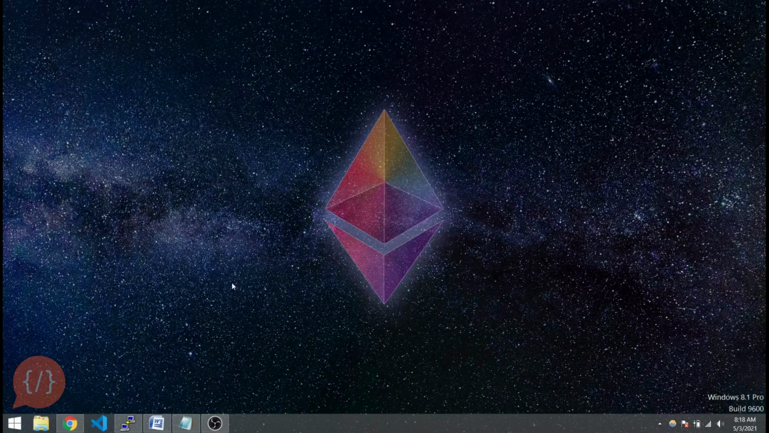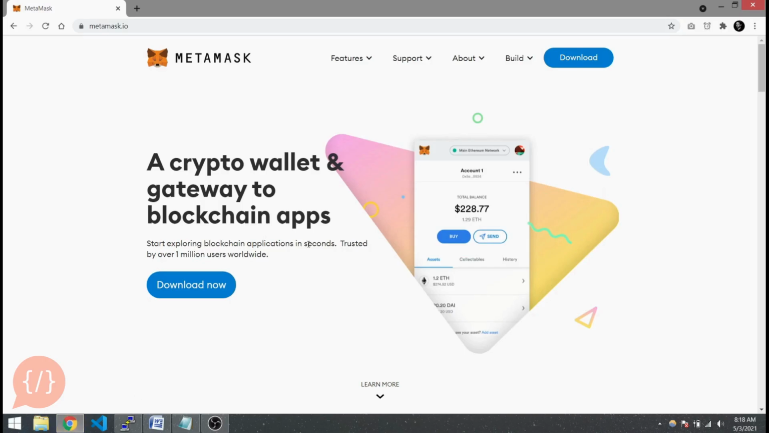So in this video we are going to learn about setting up Metamask. Metamask is a wallet that will be used to manage our Ethereum accounts and assets, and also to interact with our smart contracts and decentralized applications. So let's get started.